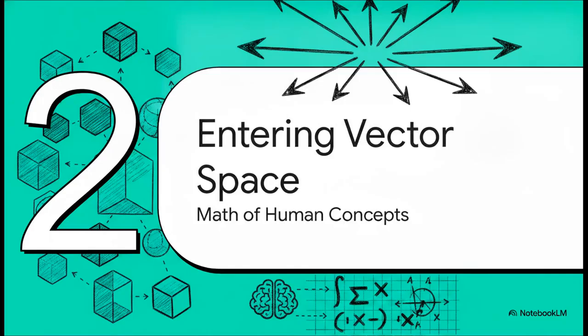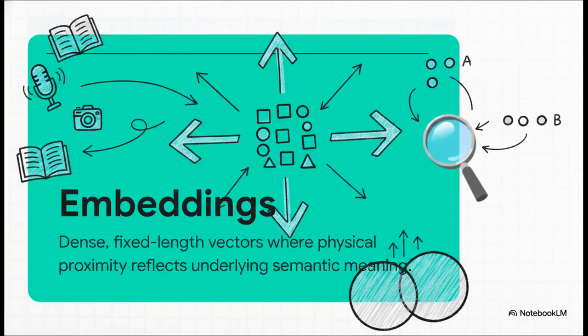Which brings us to Section 2, entering the vector space. The foundational concept solving this massive computational bottleneck is something called an embedding. These are dense, fixed-length numerical vectors where proximity actually reflects semantic meaning. Essentially, models like OpenAI's text models or vision transformers like CLIP take raw text, images, audio, the whole shebang, and transform them into these specific, dense coordinates of data.